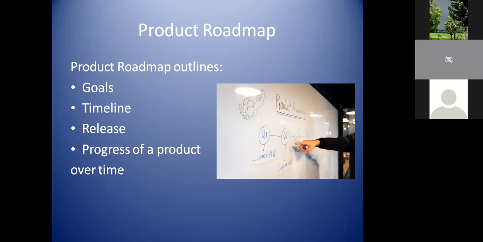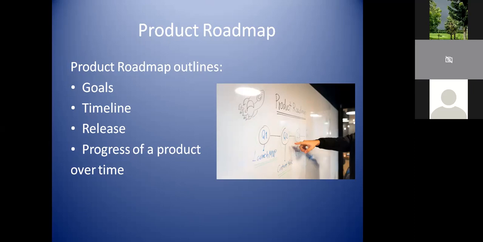And for this version 2.0, the main goal is to have the calling system also available in addition to the messaging system. So now we know what version 1.0's goal, timeline and release are, and version 2.0's goal, release and timeline. This is how we will make the product roadmap. The product roadmap is going to help all the stakeholders: the product owner, the team, the entire portfolio benefits from this.